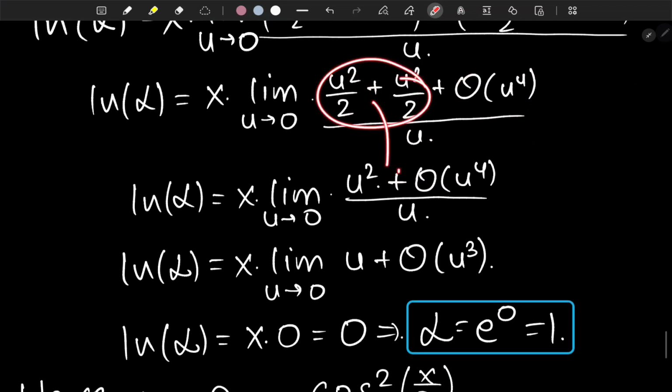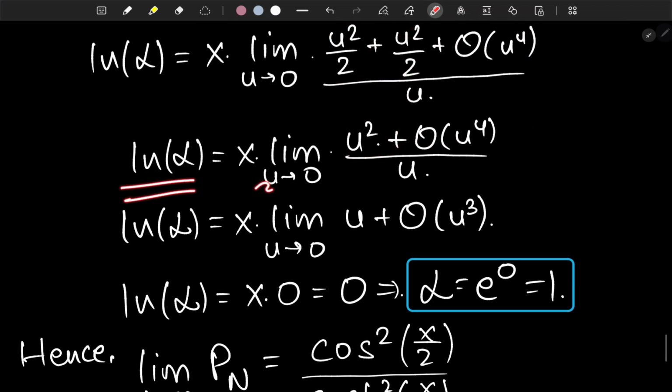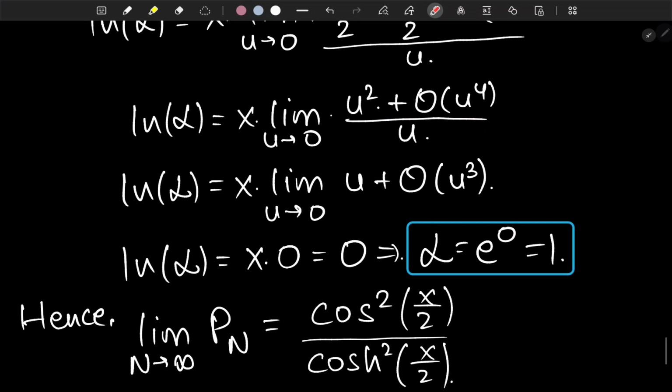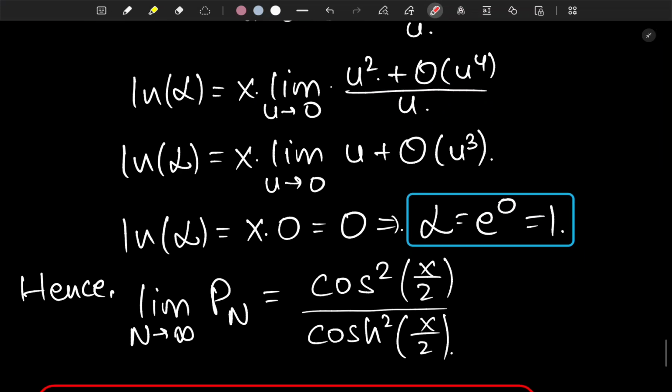So that's going to be u squared, and natural logarithm of L is coming out to be x times limit u tends to 0 of u squared plus higher order stuff, u to the fourth you can consider, over u. And now if you take out u here, it's going to be u to the 1 plus the higher order terms, u cubed you can say. So yes, we just get rid of this denominator, right? And we would not be suffering from the 0 by 0 form so far.